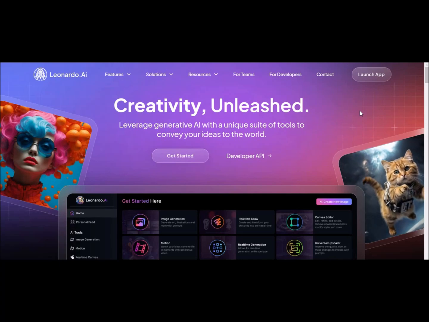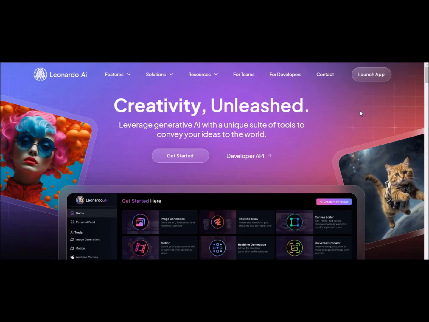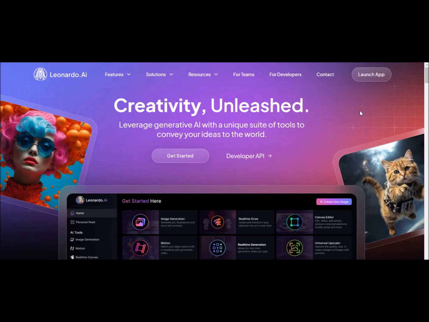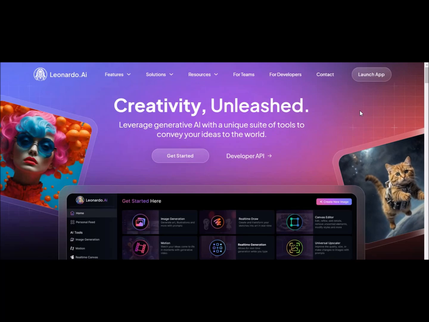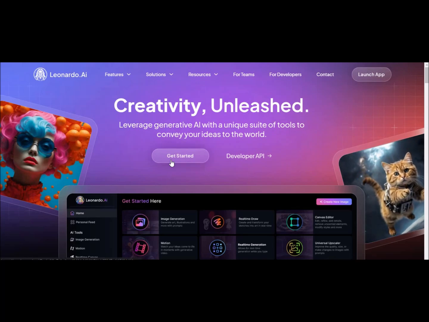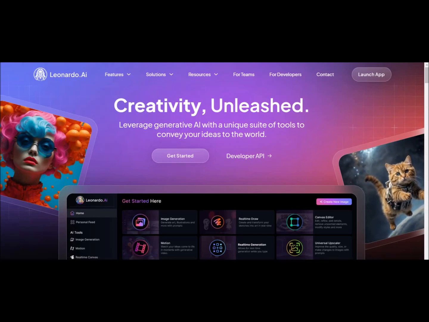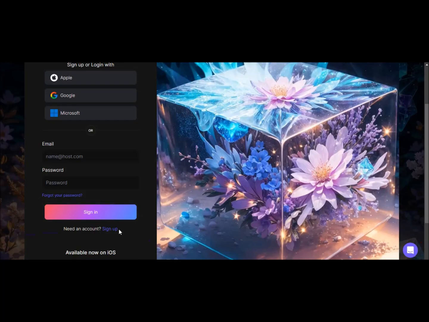Let me show you how to sign up on the Leonardo website. By the way, we have shared the link to the Leonardo site in the description section, where you can easily find it, click on it, and be directed to the website. After arriving at the website, you will click on the Launch App or Get Started button. On the page that opens, there is a Sign Up button at the bottom, which you will click.